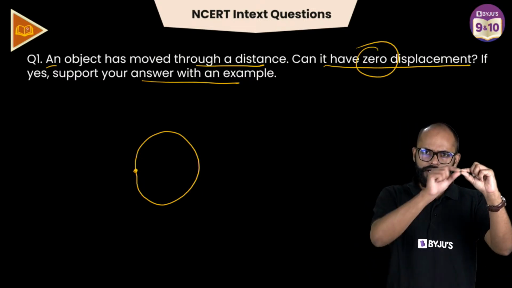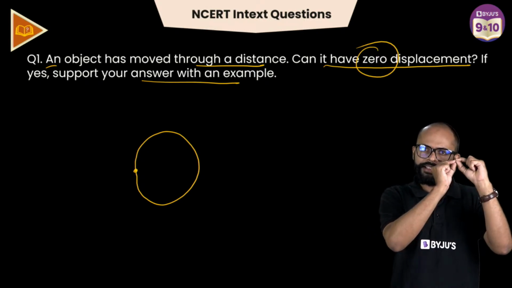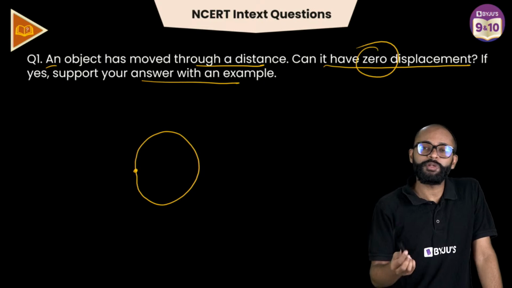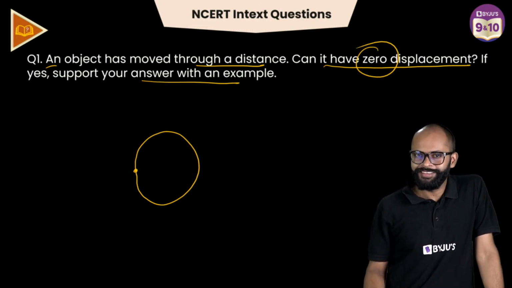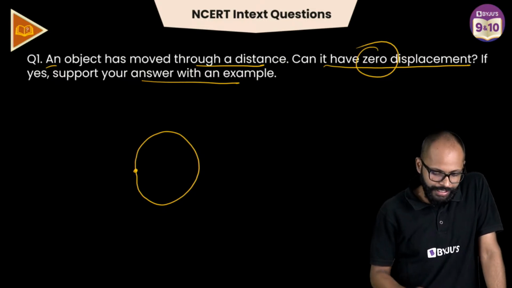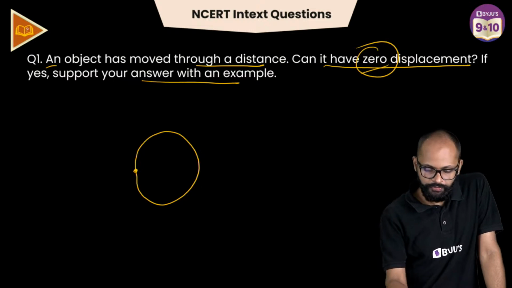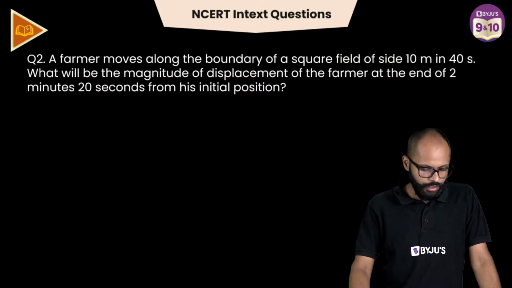Body starts from here, travels one circle, comes back. Initial position, final position both are same. So भाई displacement कितना होगा? Zero. Distance between two same points कितना होता है? Zero, right? So that's why the answer is zero. Fine. And this, my friend, is the answer. बढ़िया? ठीक है. Hello, Lingesh.